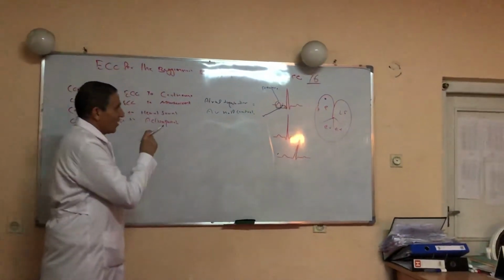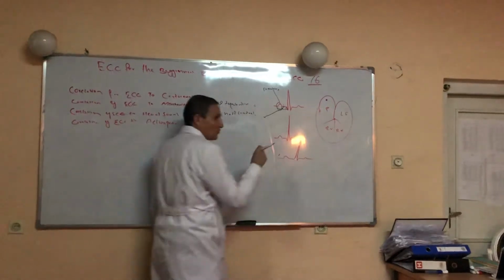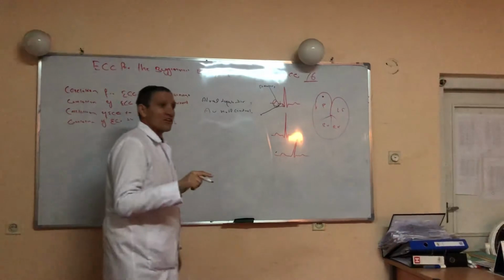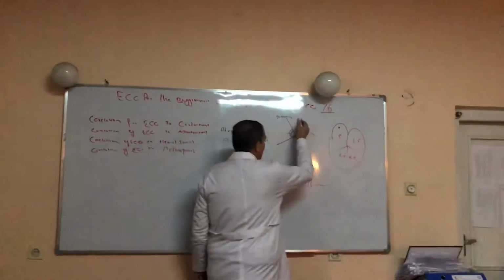The PR interval is also the time required for the impulse to traverse the conduction system before the QRS complex is produced.